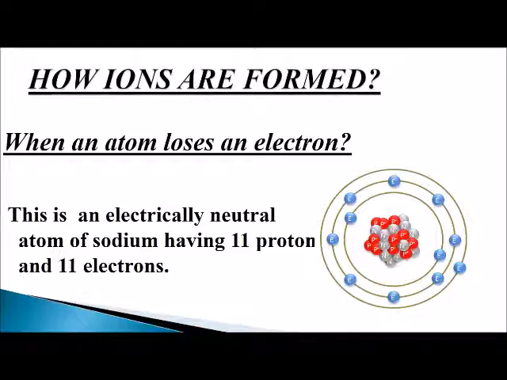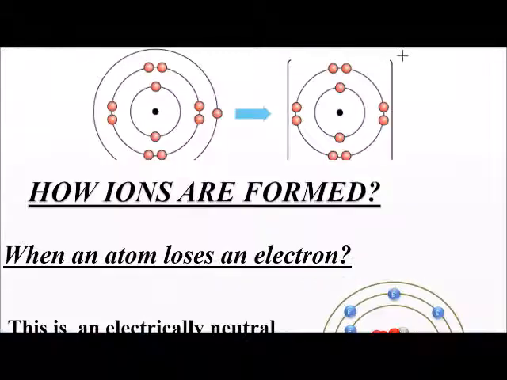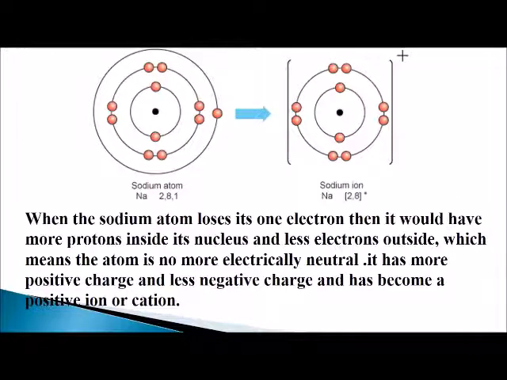It has only one electron in its outermost shell. If this sodium atom loses this electron, then it has 10 electrons and 11 protons, which means that it has more positive charge and less negative charge now. This atom has more positive charge, so it has become a positive ion or a cation.